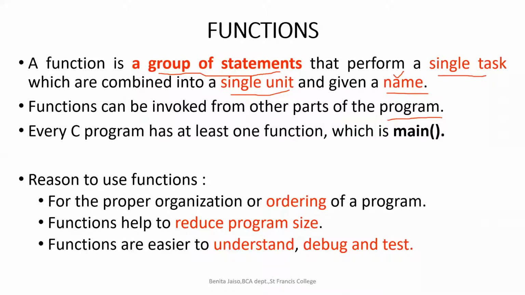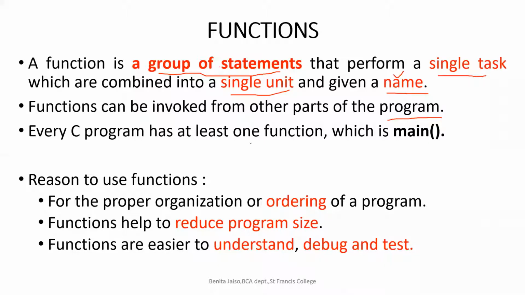But you know that functions can be called from another function. Are you listening to this line? Functions can be called from another function or from the main function. So you can make a call of a function from the main function or from any of the other sub functions or subprograms.